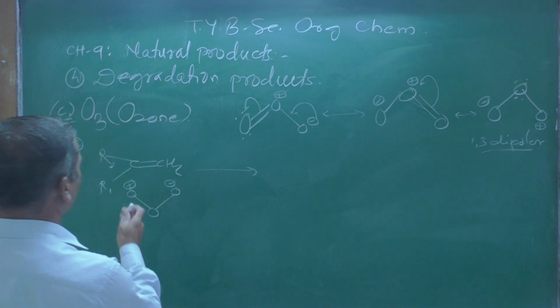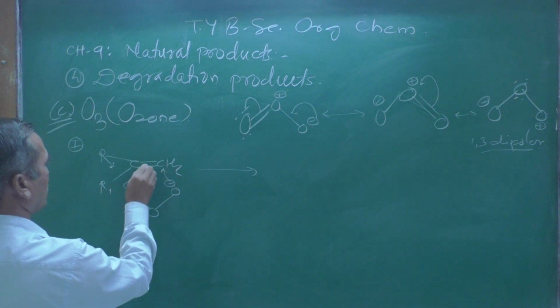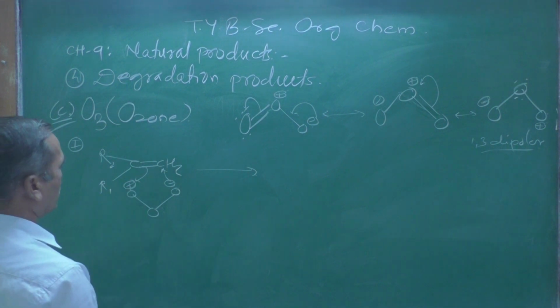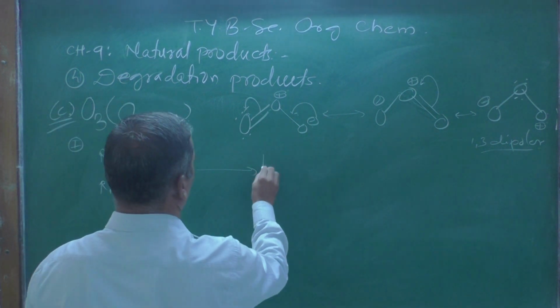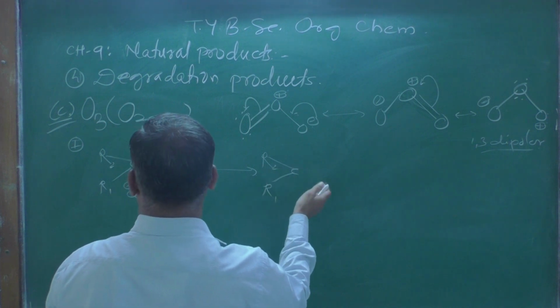What is going to happen? This negative charge is going to attack this carbon atom, and this double bond attacks the positive charge, so that we get R, C, R1, R2 as it is.